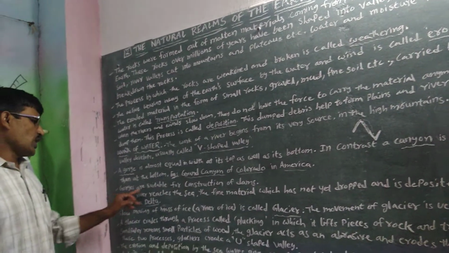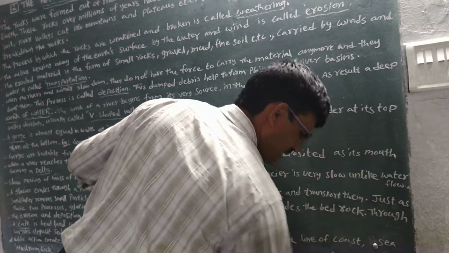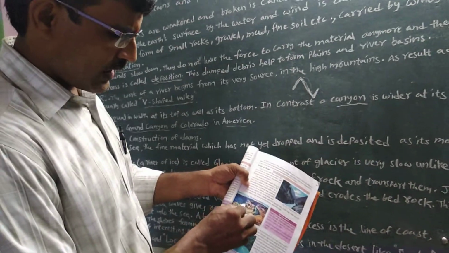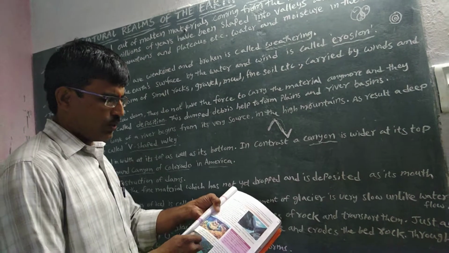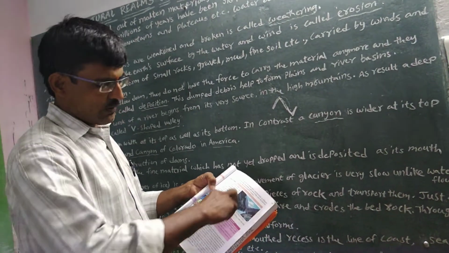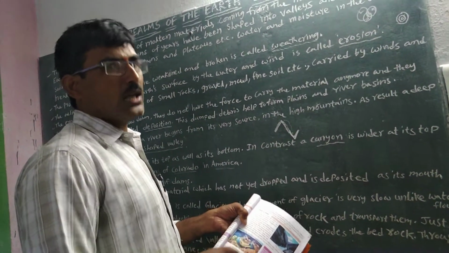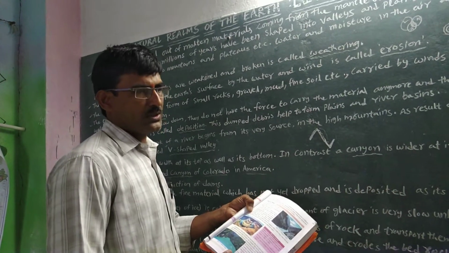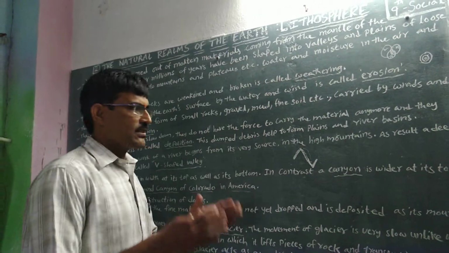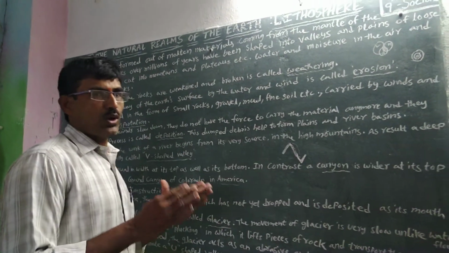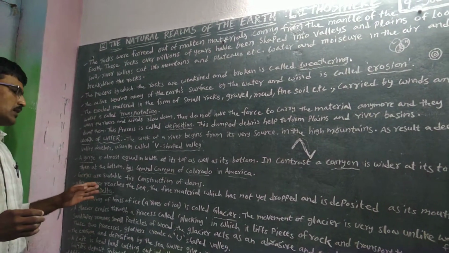Next, gorges are suitable for the construction of dams. For example, in this area one dam, in this area another dam, and another dam here, easily. The water is not able to join the river mouth, so it is used for electricity. At the same time, we can use it for other purposes, such as irrigation, easily. And the construction of a dam here does not cost much. So a dam can be built in gorge areas easily.